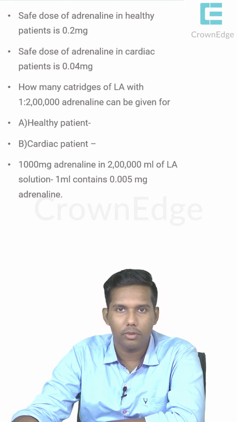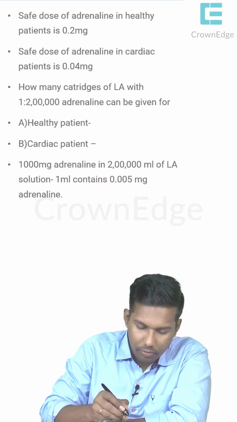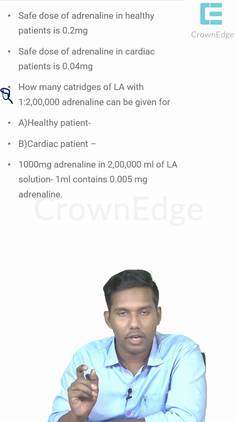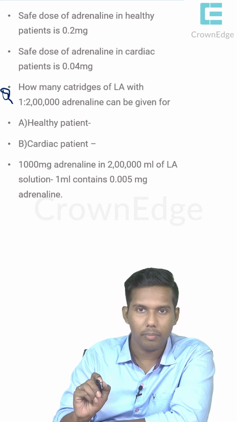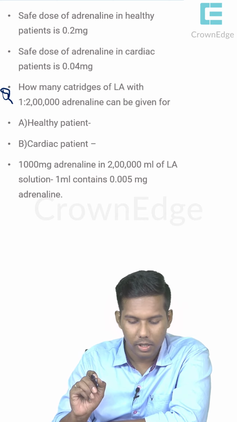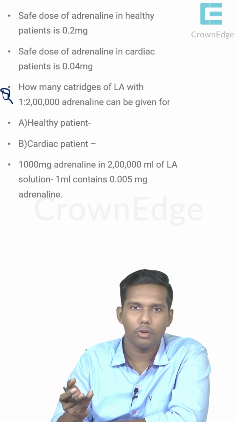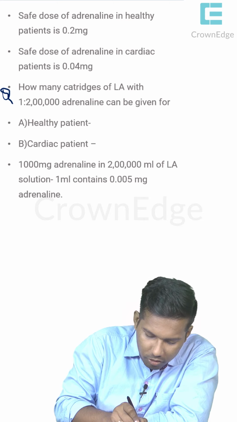Based on these values, I am creating a question here. How many cartridges of LA with 1:2 lakh adrenaline can be given? This is a question for a healthy patient and for a cardiac patient. Okay, just think for some time. I've given the calculation down, like I've decoded what 1:2 lakh adrenaline is, because everyone already knows. We have learnt in the previous slides that it is 1000 mg adrenaline in 2 lakh ml of LA solution. Okay.